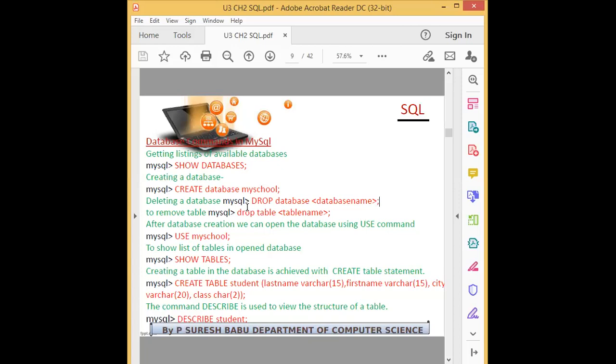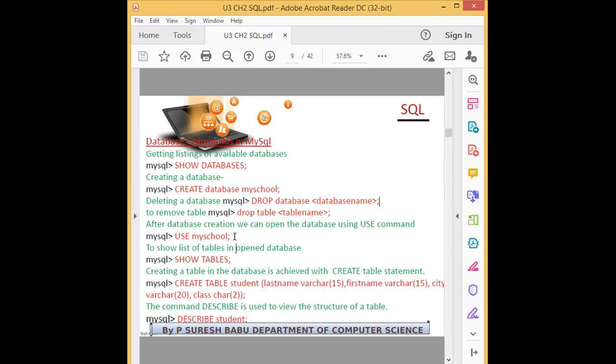Okay, so then if you want to create a table, the first step is you have to select a database, any database. After getting into the database, you can work with the tables. So what is the command for selecting the database? You see, use database name. Here the example is my school. So use my school means now you are opening the database, you opened and entered. That is the meaning.